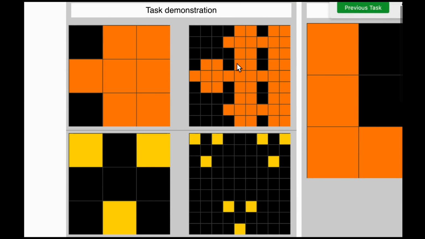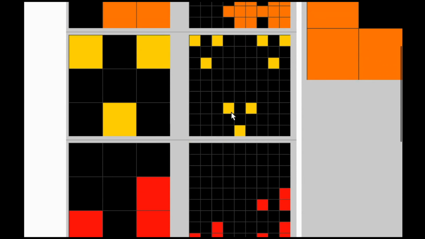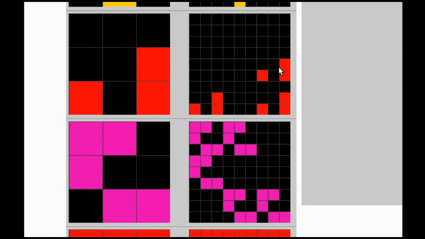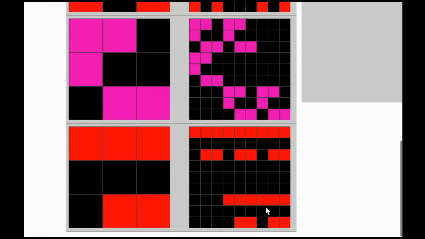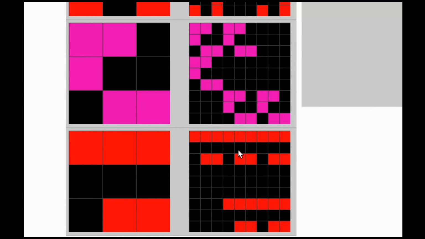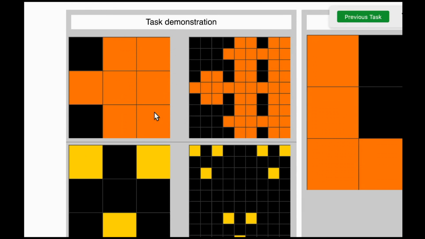Here we don't see any kind of voids in the middle. All these pieces are connected, whereas in the second one you can see all these three are disconnected. Talking about this one, again they are disconnected, whereas in this one all of them are connected, and then again in this one they are disconnected. So maybe we have to make some changes. One thing we can understand is this is a 3 by 3 square, and if you count this, it is a 9 by 9 square.